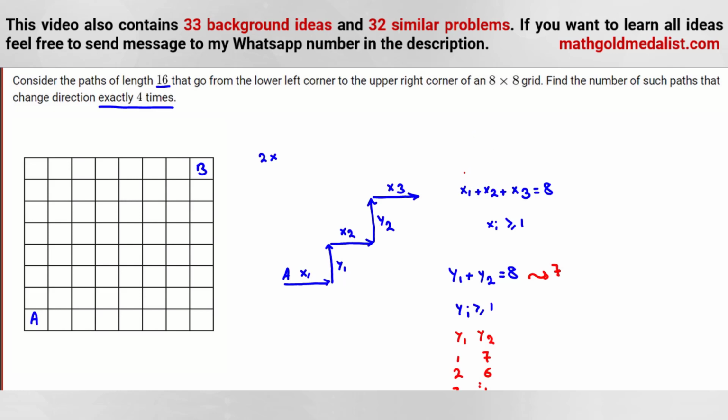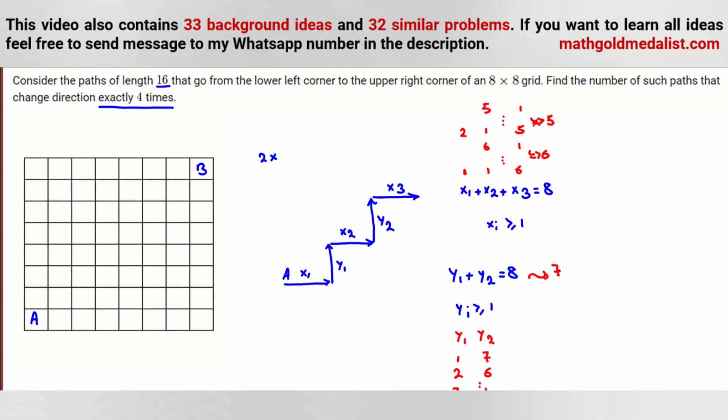For x, if x1 is 1, the sum is 7 for these two things, so it will be 1, 6, 2, 5, up to 6, 1. 6 cases.